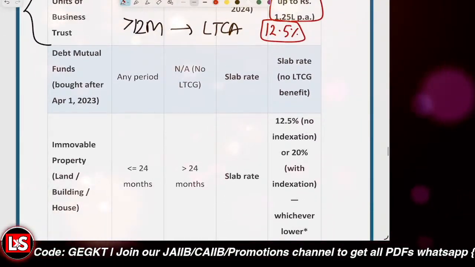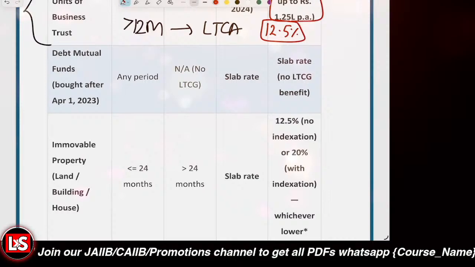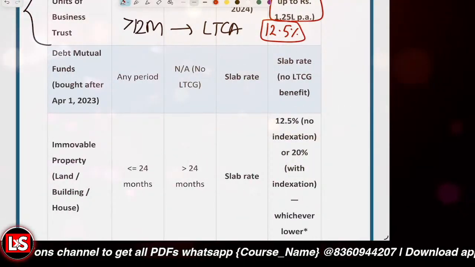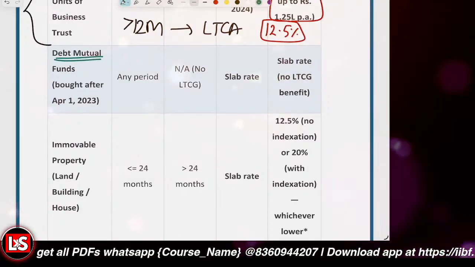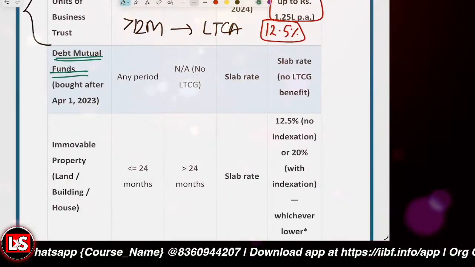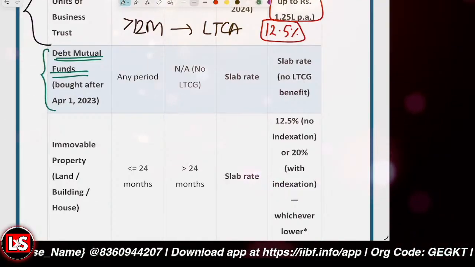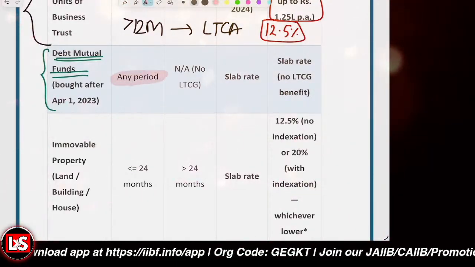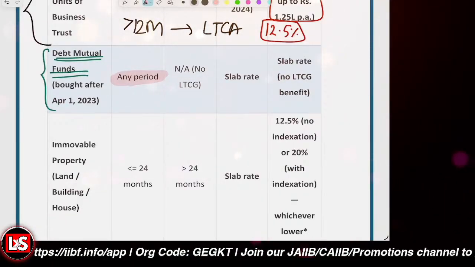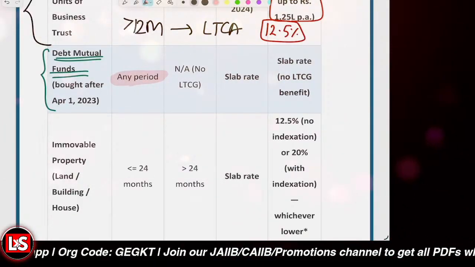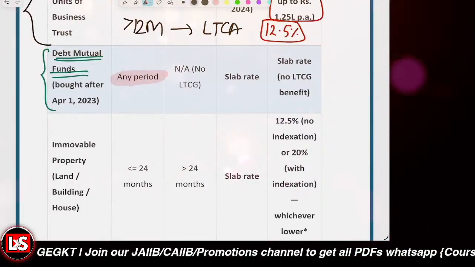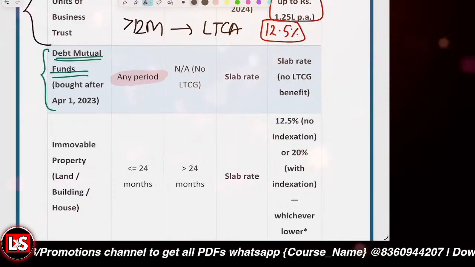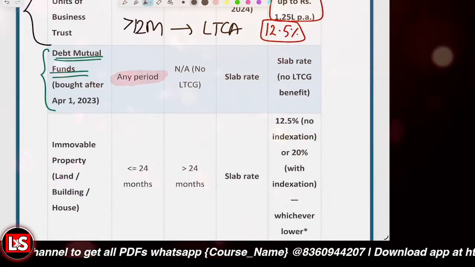The second scenario: if it is a debt mutual fund, and if you have bought it after April 1, 2013, and you are holding it for any period, there is no LTCG upon it. Getting it? There will be no LTCG upon it.